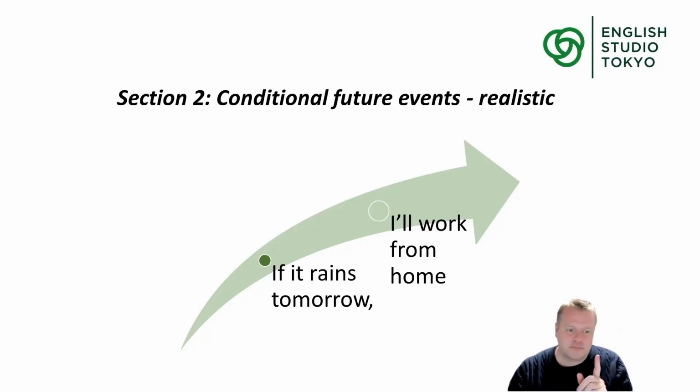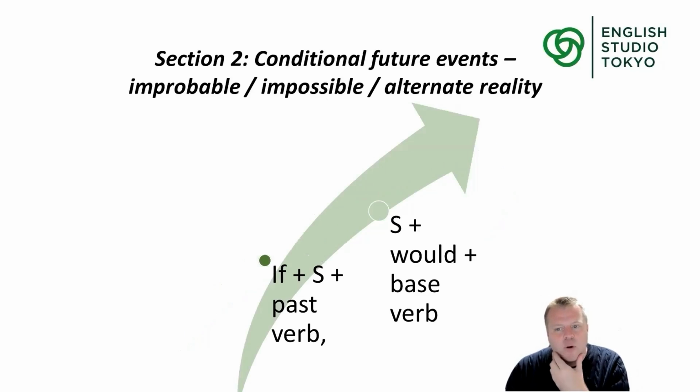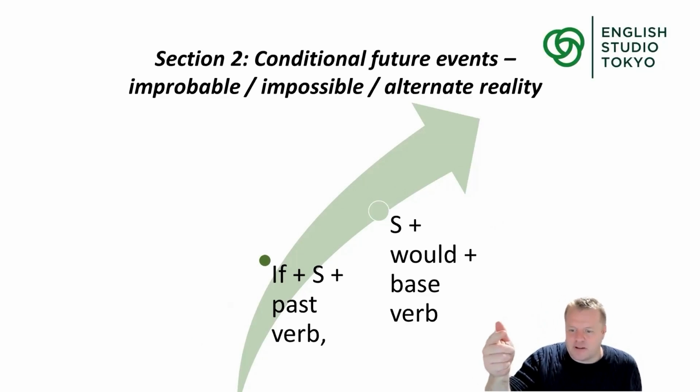It happens a lot. Well, what about the opposite of realistic future? So actually, this is an example. If this project fails, we will need to explain it carefully to our boss. So this is a realistic future for us because we're working on a project right now. But what about an improbable future? Now, notice I'm changing the language now. Not unrealistic, but I'm changing it to improbable, impossible, and alternate reality.